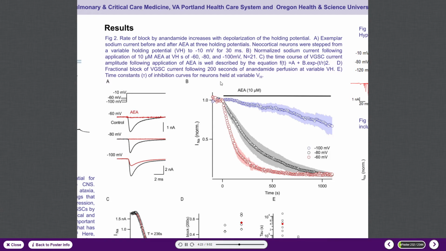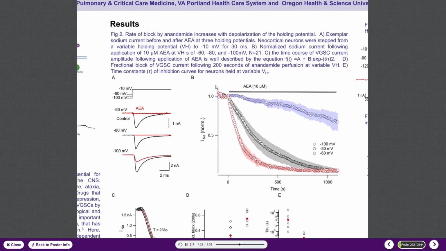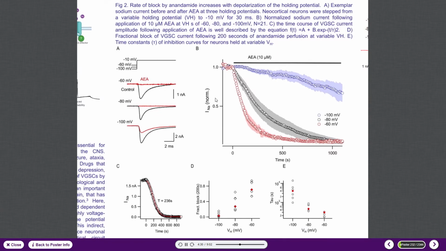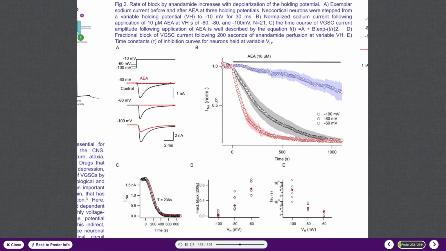To further quantify this, we used curve fitting to the individual recordings, which were described well by a square exponential equation. And from this, we acquired time constants of inhibition. This process is illustrated in part C, and those time constants are plotted to a logarithmic axis in part E. Lastly, the fractional block, that is the relative amount of inhibition after 200 seconds of anandamide application, is plotted in D.